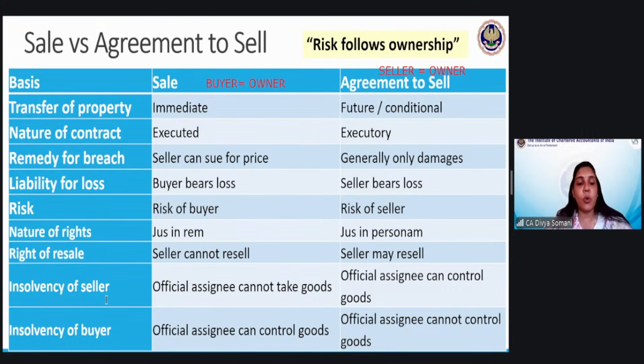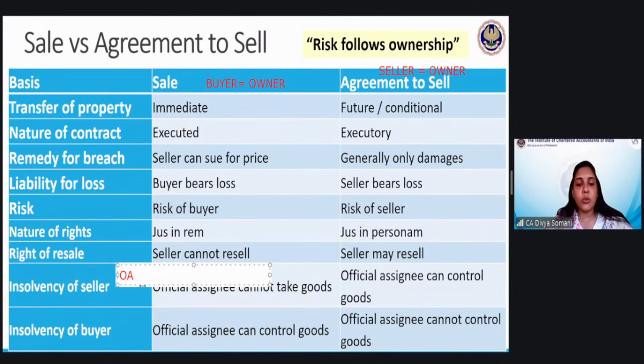So first thing you all must understand is what happens when one person becomes insolvent. When a person becomes insolvent, the court appoints one more person, the official assignee, or you can say liquidator or insolvency professional.